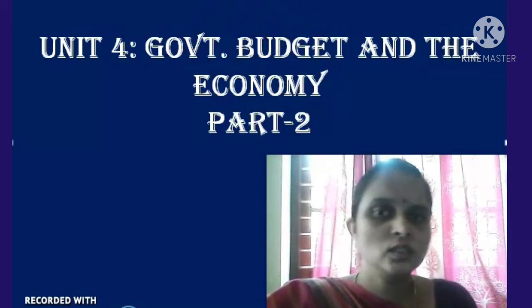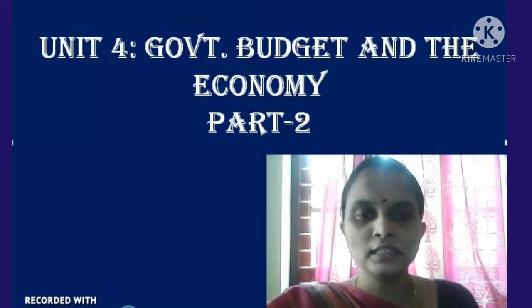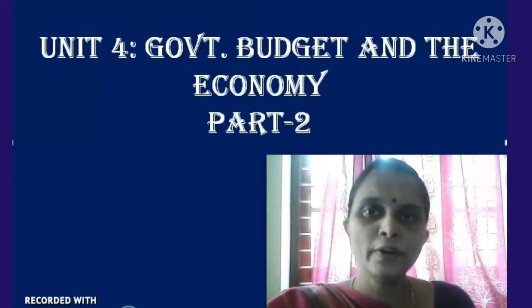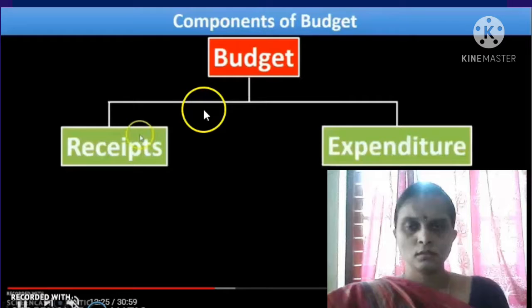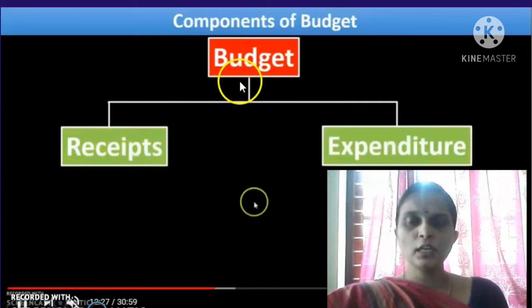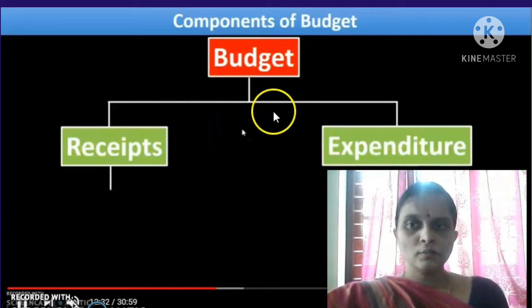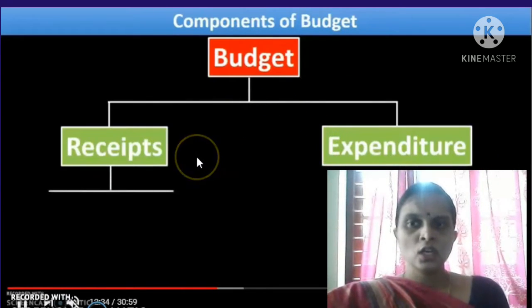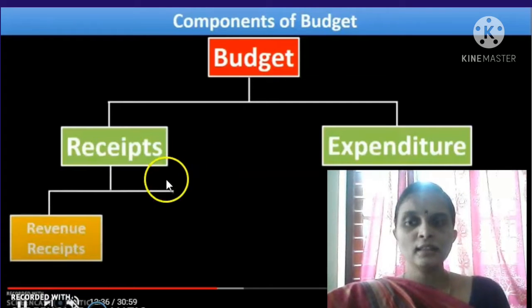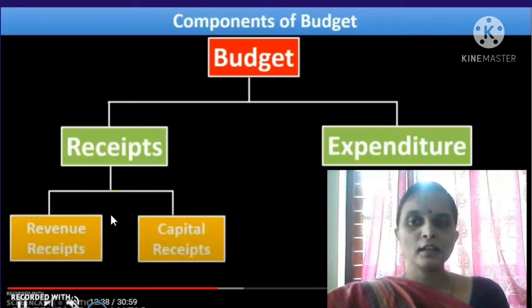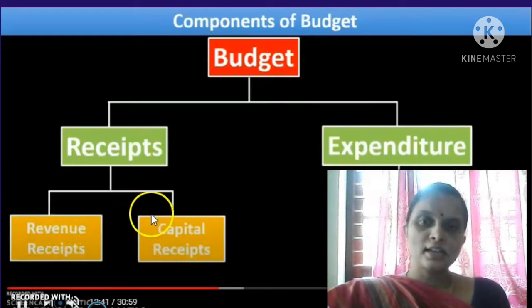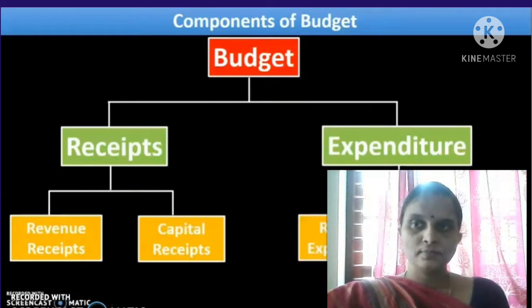So it's on the basis of the following concept, that is we are going to study the components of government budget. In the components of budget we are going to study two concepts. They are receipts and expenditure. All the money that the government receives is known as receipts. Under that it will come under two classifications, that is revenue receipts and capital receipts.